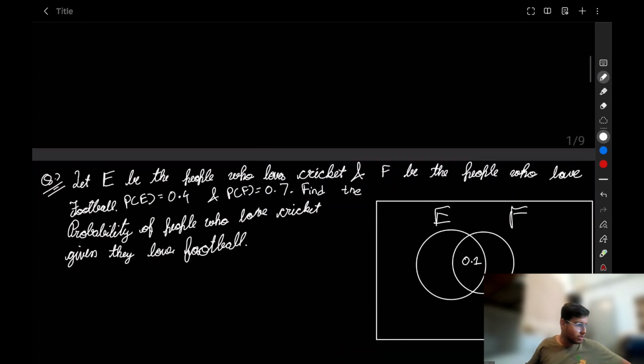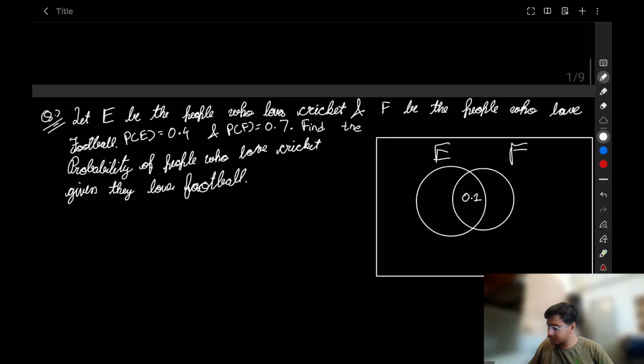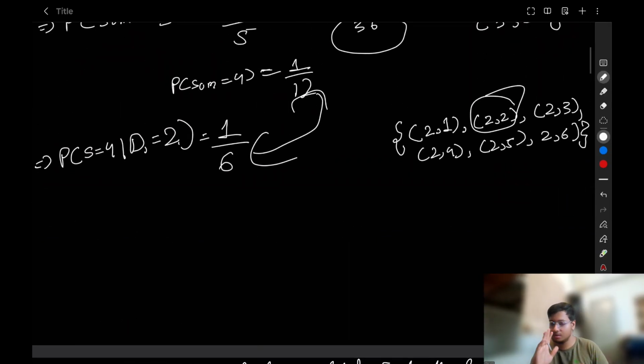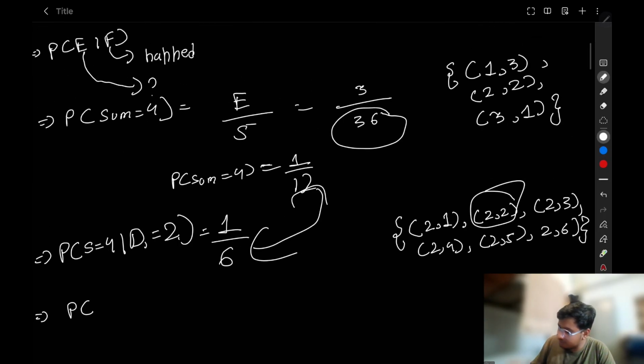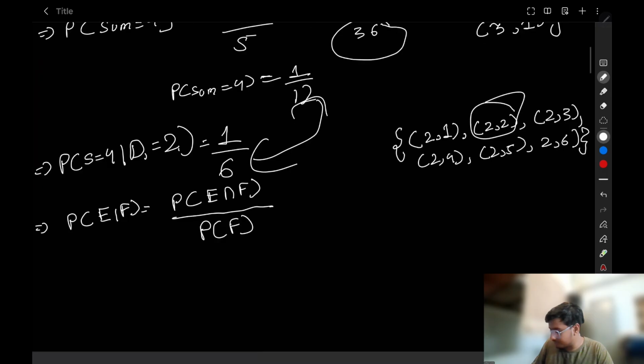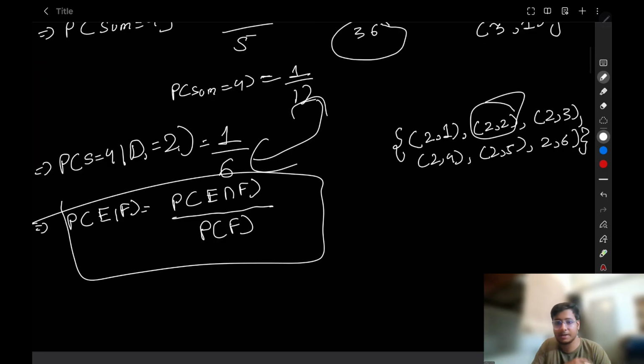So let's take a question. Before taking this question, sorry, I forgot to explain an important part. The probability of E given F that we have written here has a formula: probability of E intersection F, or you can say E and F, upon probability of F. This is our formula for conditional probability. Now let's solve a question on this conditional probability.